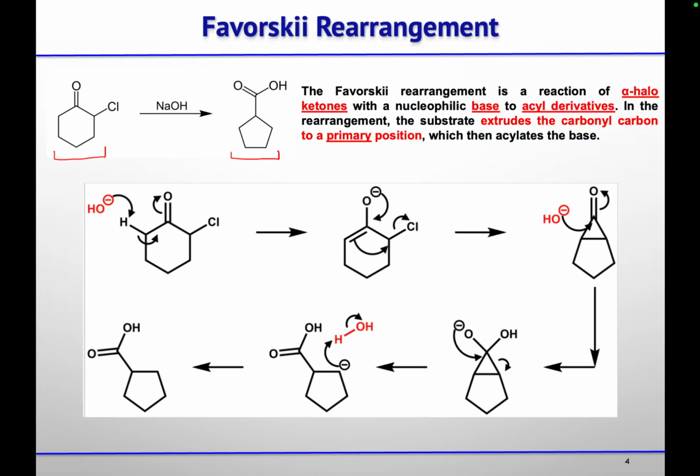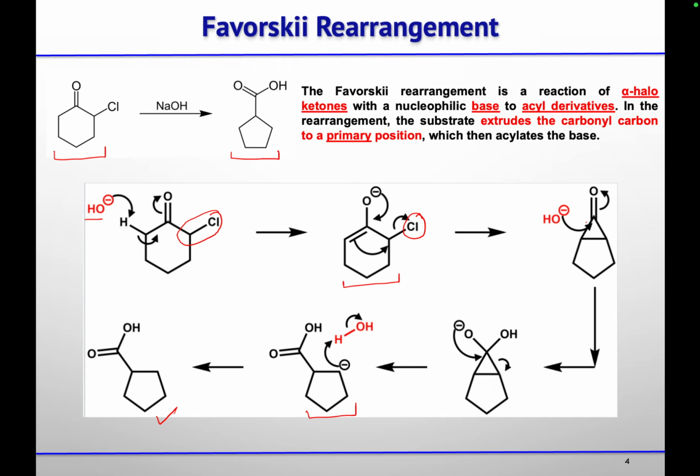So the mechanism follows in such a way that whatever the base is, it will abstract the alpha proton of the carbonyl group to first form this enolate. Once this enolate forms, the oxygen will push the electron density and form a three membered ring by the loss of this chloride ion. Then, as the nucleophilic base is there, that base will attack the carbonyl carbon, and this three membered strained ring will open up by abstraction of a proton to give you the corresponding carboxylic acid. So wherever this chloro group was attached, at that position your carboxylic acid will come. So this is the Favorsky rearrangement reaction.